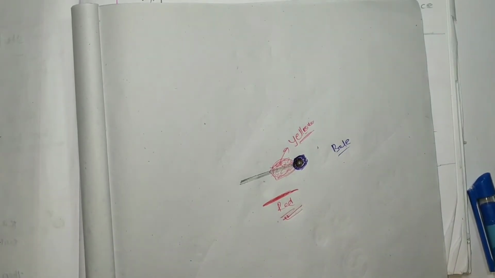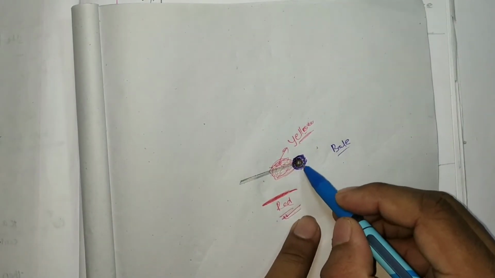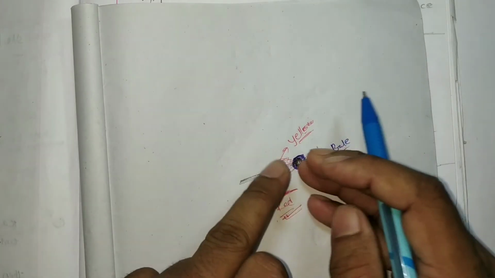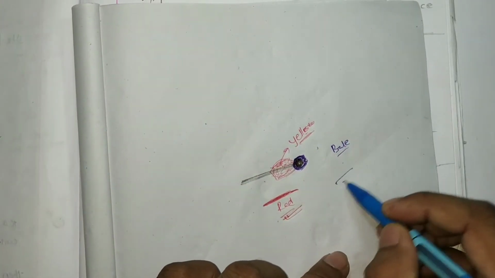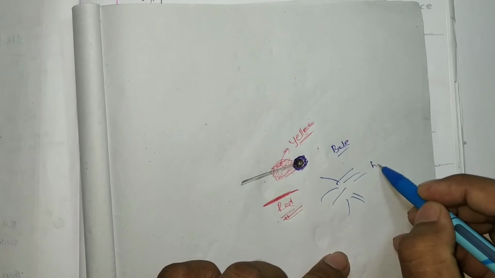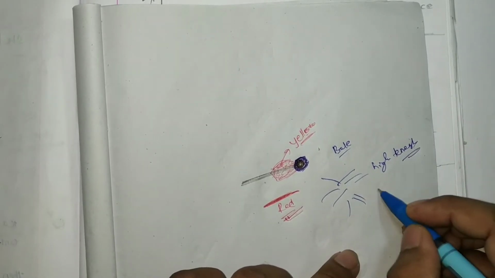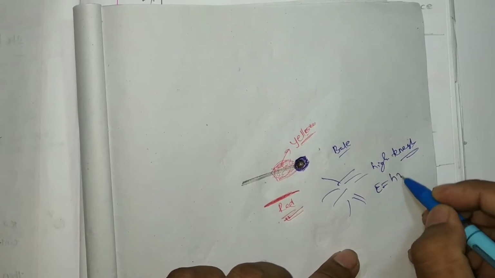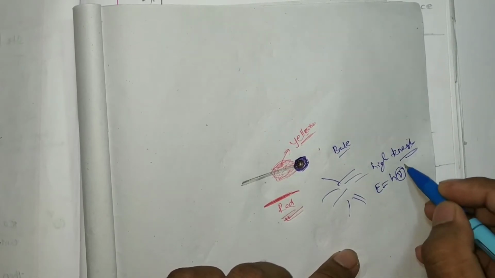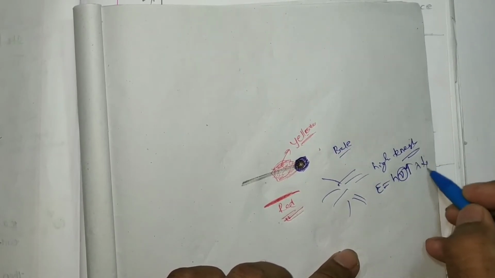What is the meaning of that? When the tip, the explosive material, is burning, it is radiating high energy. High energy radiating means, here we know that E equals h nu. High energy means the frequency will be high and the corresponding wavelength will be low.